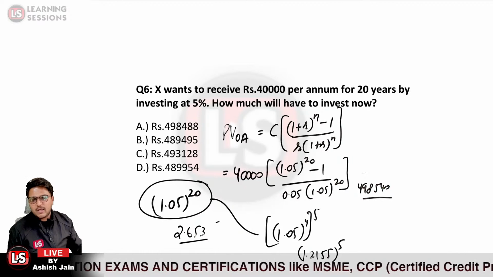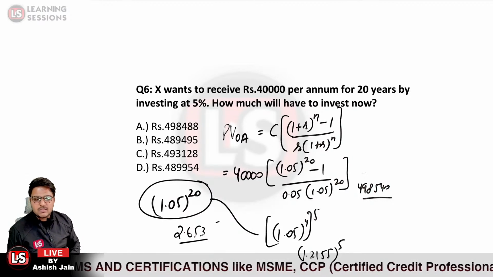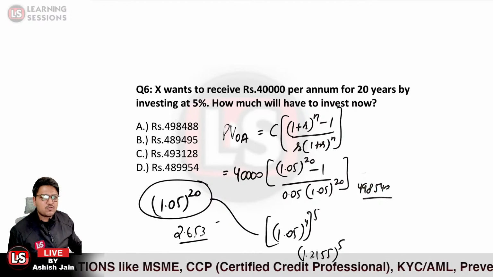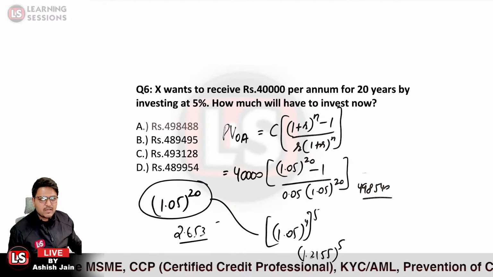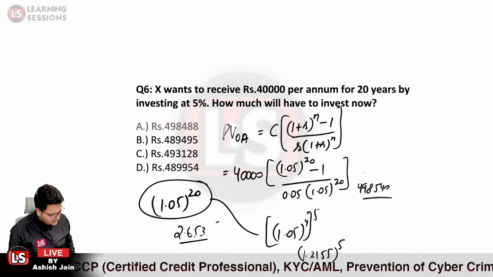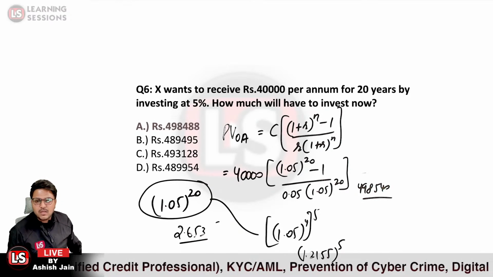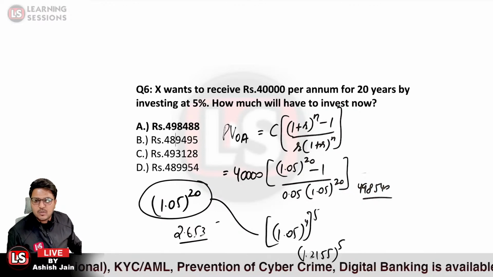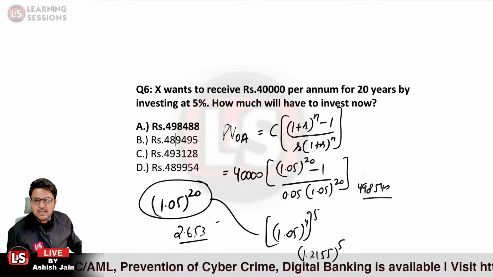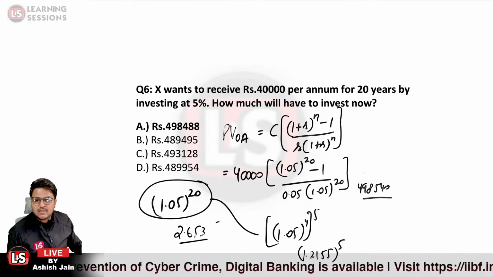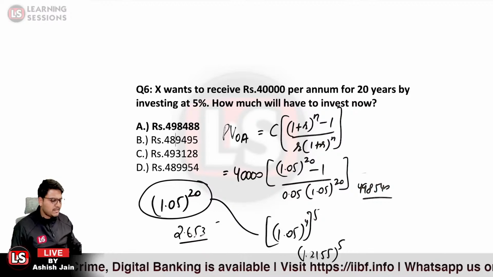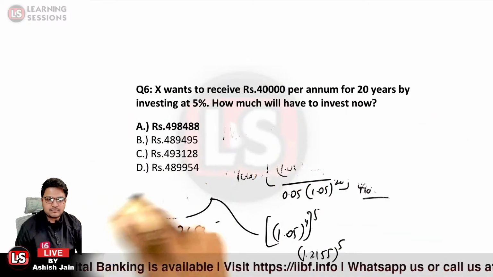So option A over here is the correct answer, because there must be some decimal parts that we missed, which is why the difference is there. For the right answer, in this particular case, question 6, option A is the right answer. So Anita Prajapati has answered correctly at the earliest. Option A is the right answer. Is that clear?